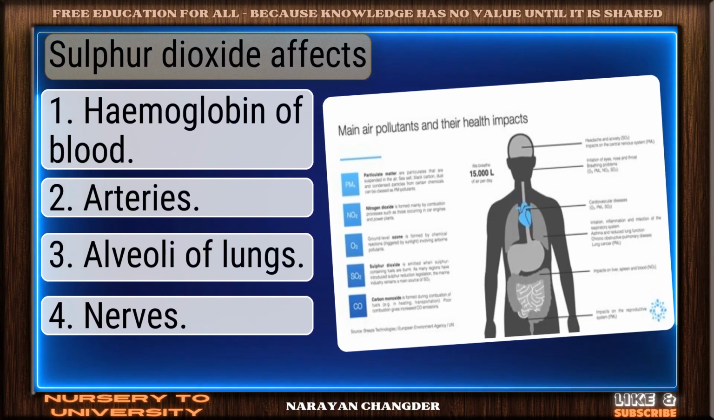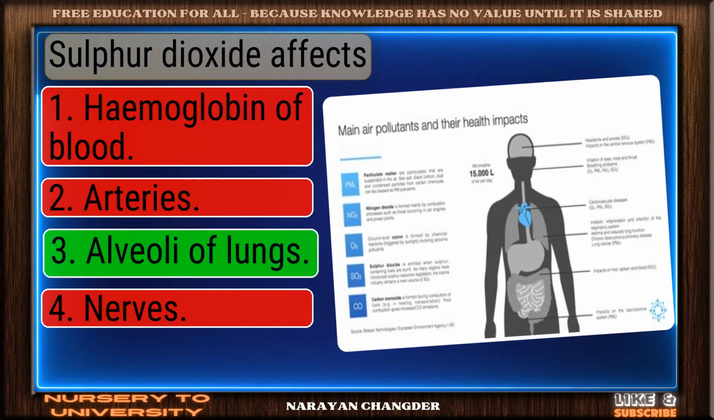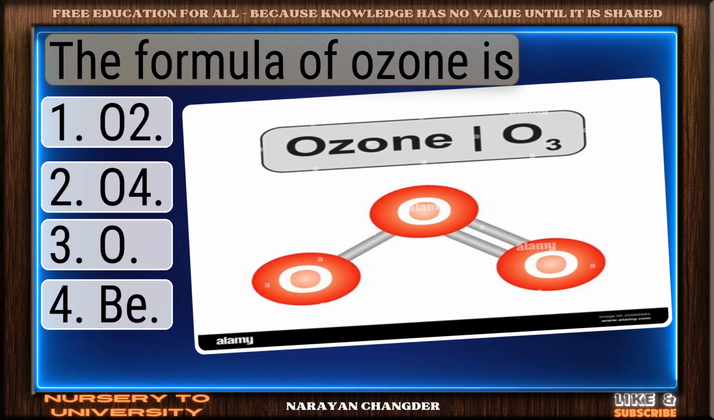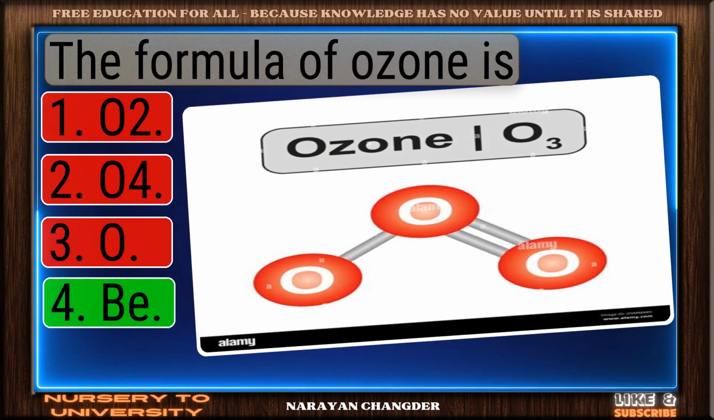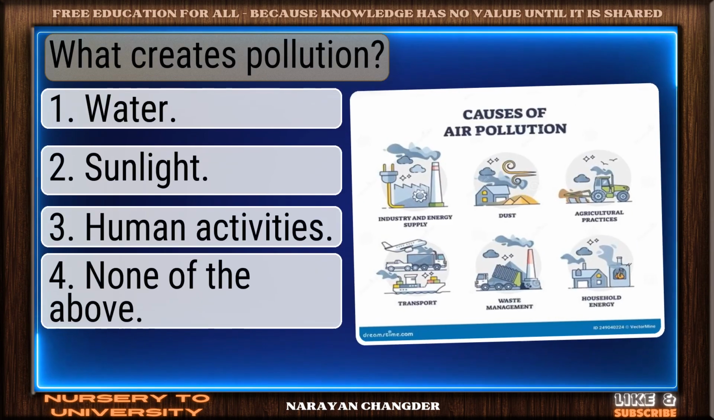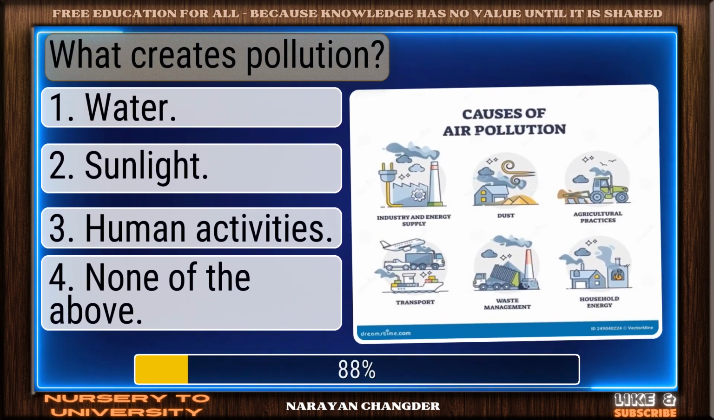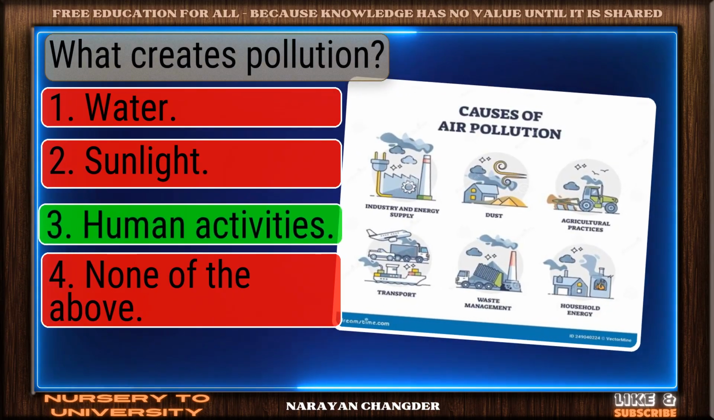Sulfur dioxide effects. Valid point. Alveoli of lungs is true. The formula of ozone is. Well reasoned. B is correct. What creates pollution? Smart move. Human activities is the accurate answer.